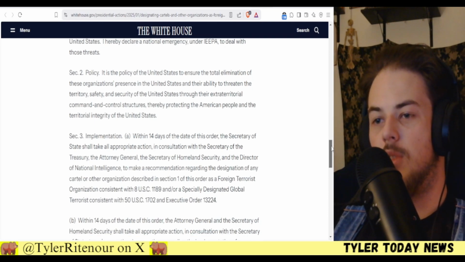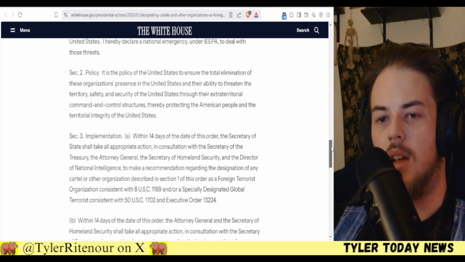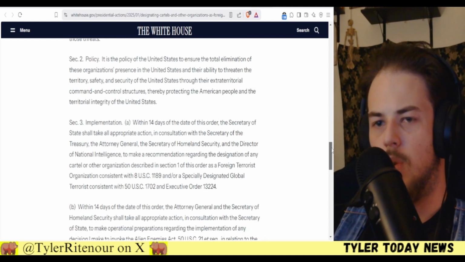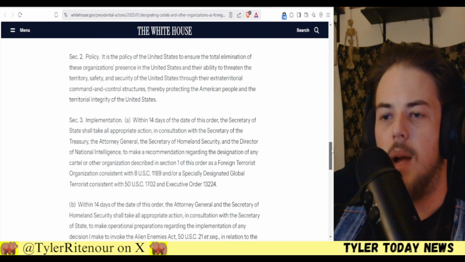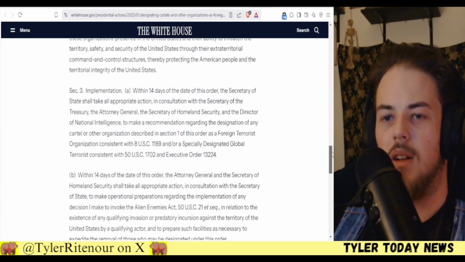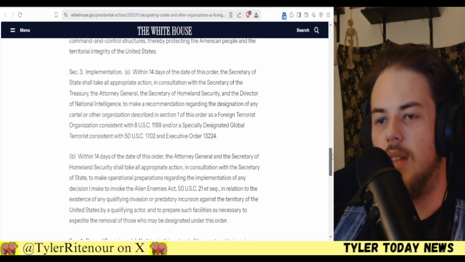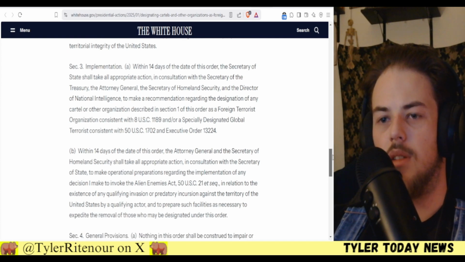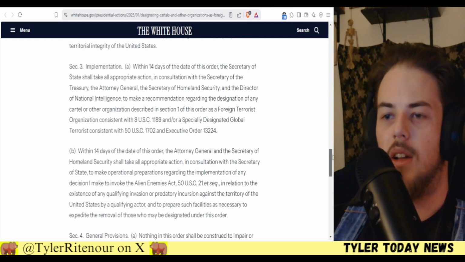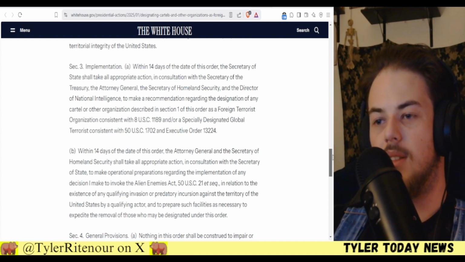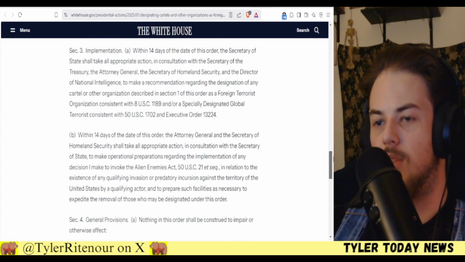Policy: it is the United States policy to ensure the total elimination of these organizations present in the United States and their ability to threaten the territory, safety, and security of the United States through their extraterritorial command and control structures, thereby protecting the American people and the territorial integrity of the United States. Implementation: within 14 days of the date of this order, the Secretary of State shall take all appropriate action in consultation with the Secretary of the Treasury, the Attorney General, the Secretary of Homeland Security, and the Director of National Intelligence to make recommendations regarding the designation of any cartel or other organizations described.